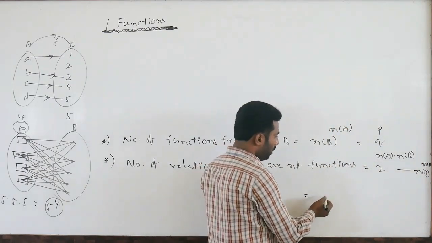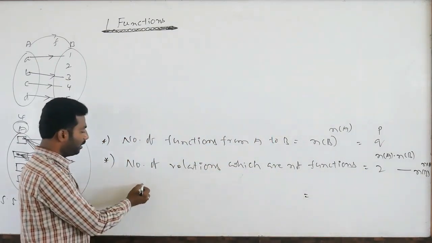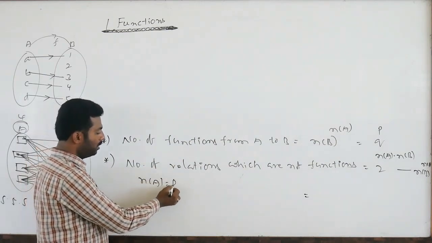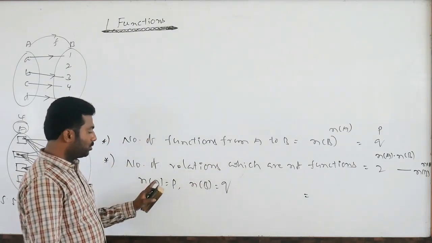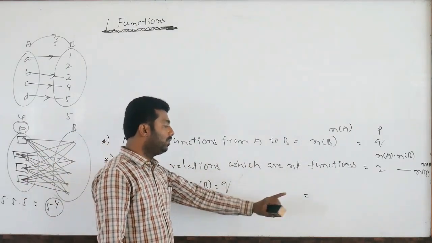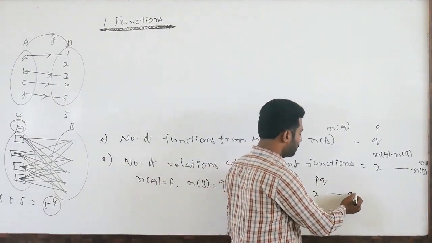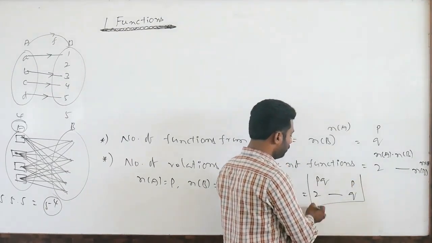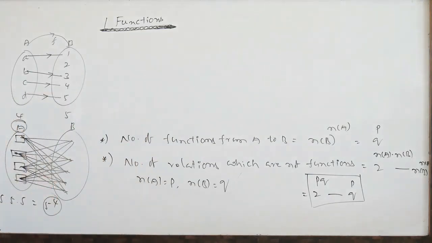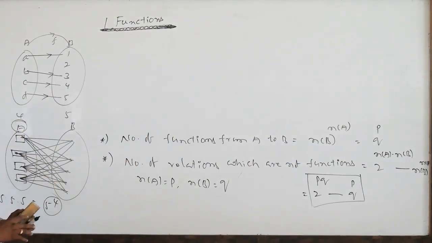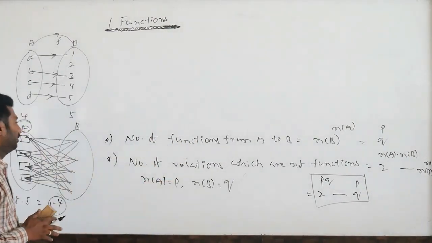See, total number of relations which are not functions, if A contains P elements and B contains Q elements, is 2 to the power P into Q minus Q to the power P. So this is the number of relations which are not functions. No doubt about it, every function is a relation, but every relation need not be a function.